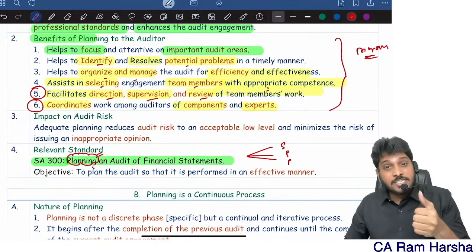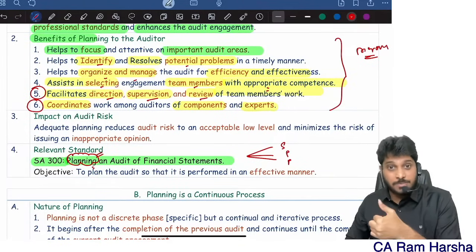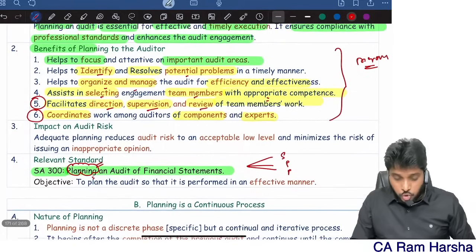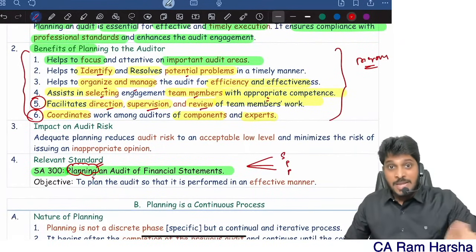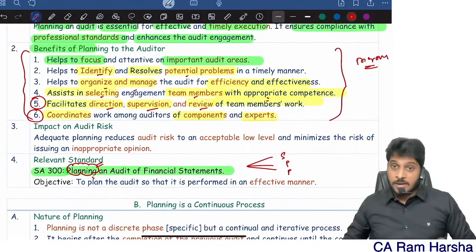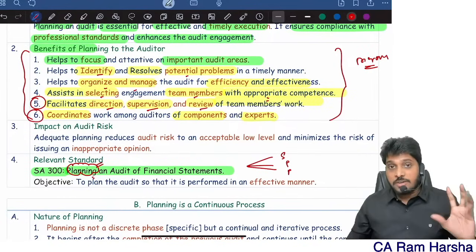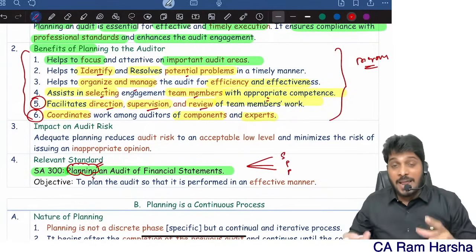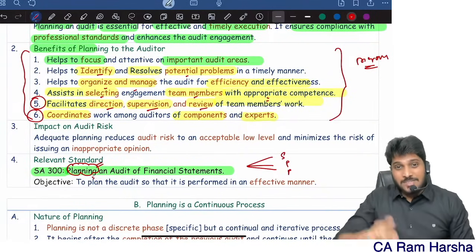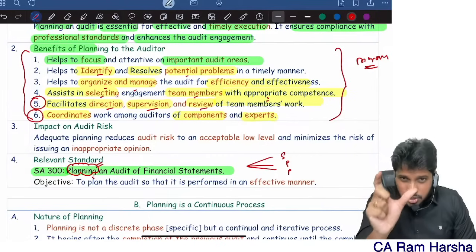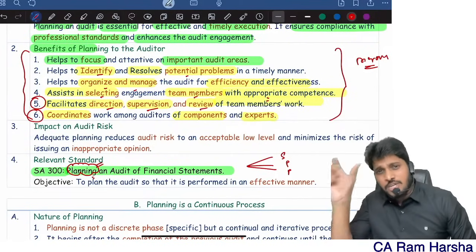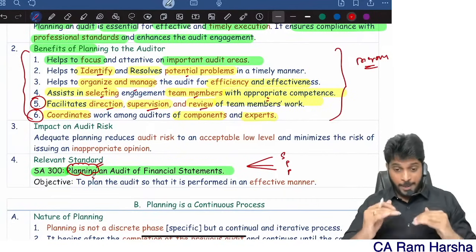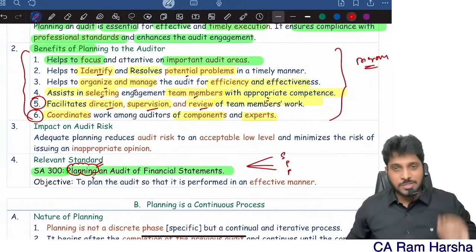How overall audit strategy assists the auditor, how strategy benefits the auditor. Second, how program benefits the auditor. In those two also, some of these points will be repeated. That is where many students get confused. Sir, in the audit strategy chapter, many points are confusing. Why are some points repeated in planning? How to remember? No need to worry. Planning is an overall term, whereas audit strategy is a narrow term. Audit program is a very narrow term. These two are narrow. Planning is a wide term. Planning includes everything. This is the main difference.